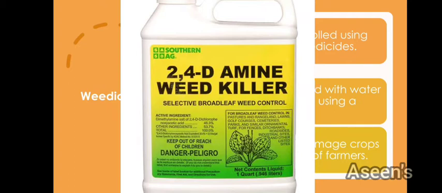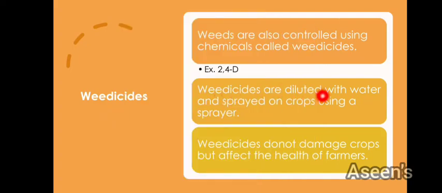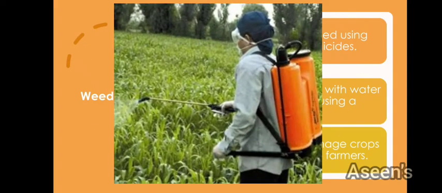So weedicides, how do you use them? You are diluting them with water and then spraying them on crops using a sprayer. So this is how it is done. As you can see, the farmer is using a sprayer and spraying a liquid on the crops. So this liquid is nothing but weedicide, the chemicals, for example 2,4-D, diluted in water depending upon the amount required, and then they are sprayed on the plants.